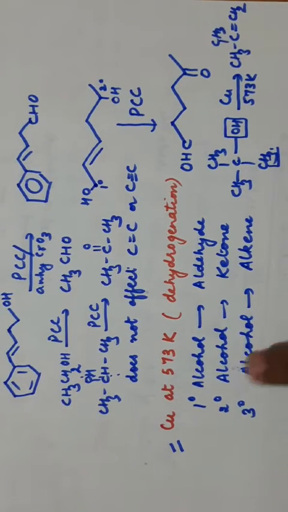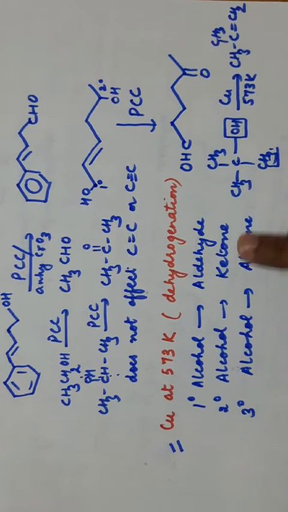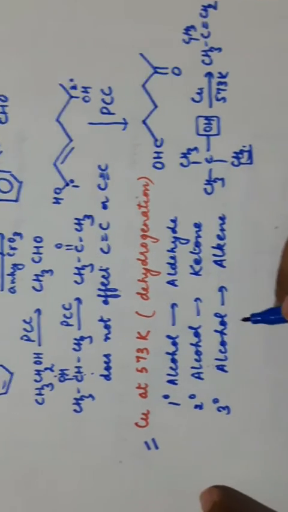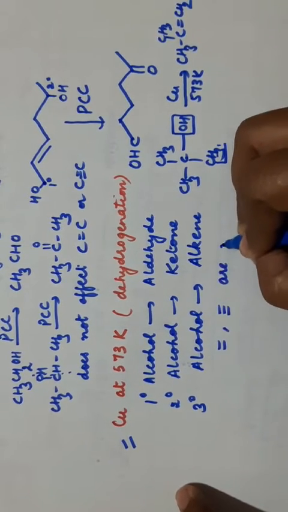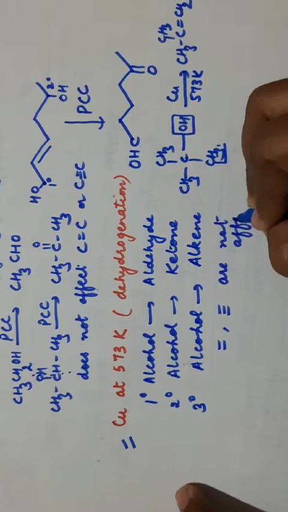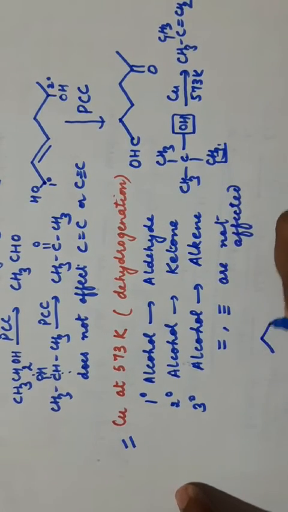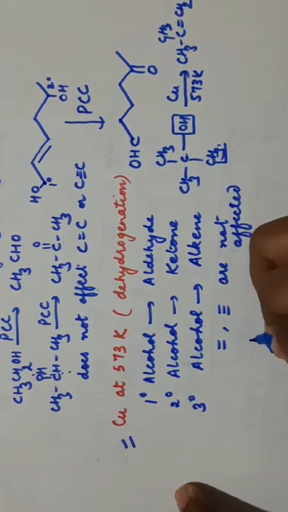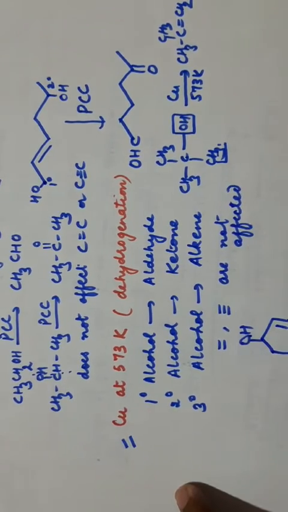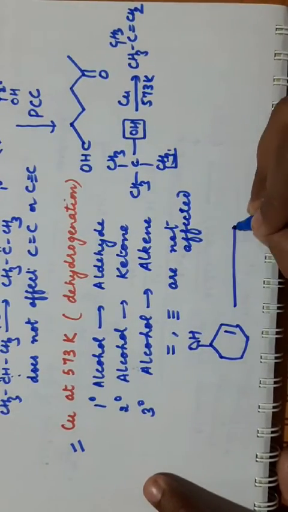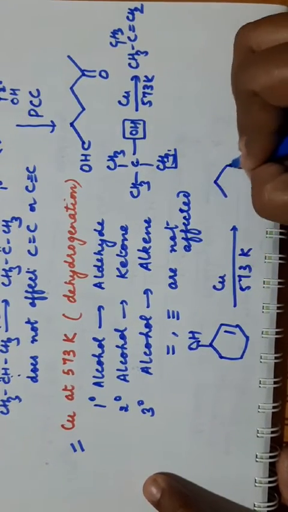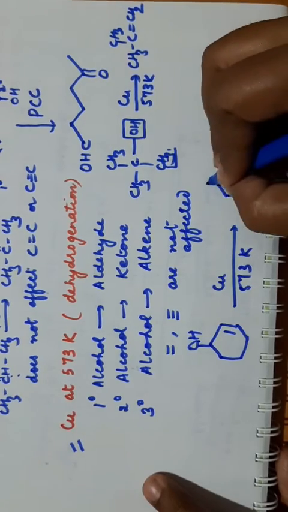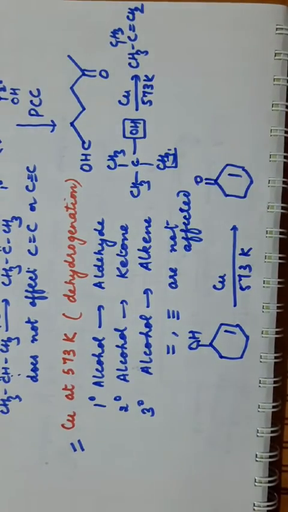So that is the difference. 1 degree alcohol will give aldehyde, 2 degree will give ketone, 3 degree alcohol will give alkene. And double and triple bonds are not affected. So if you have this reagent, this is 2 degree alcohol. If you are applying copper at 573 Kelvin, this is 2 degree, it will change to ketone. So this is a reaction with copper at 573 Kelvin.